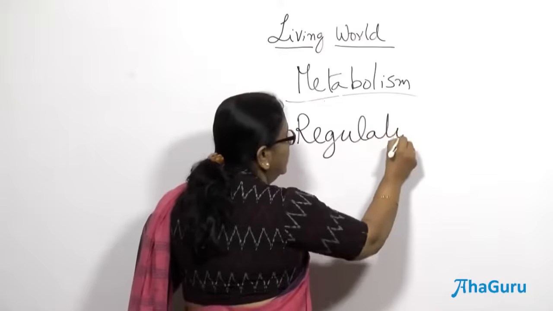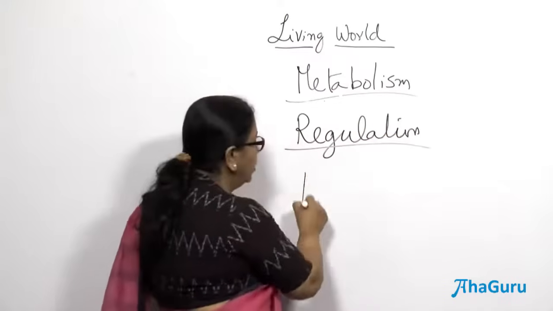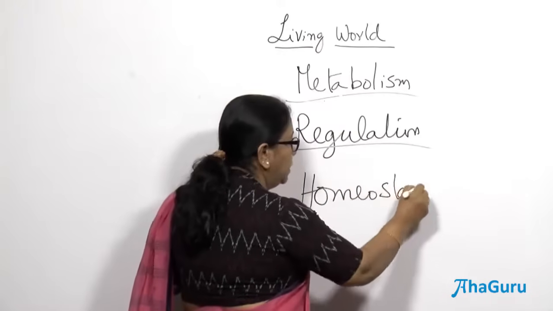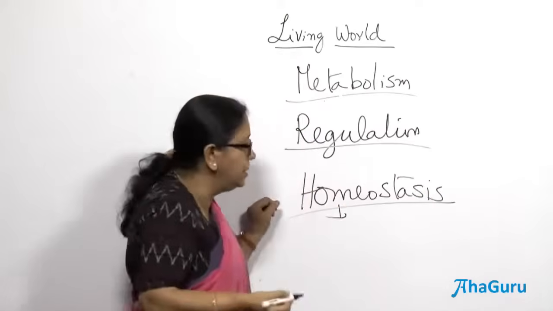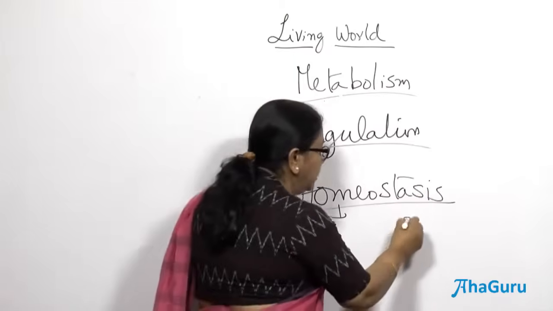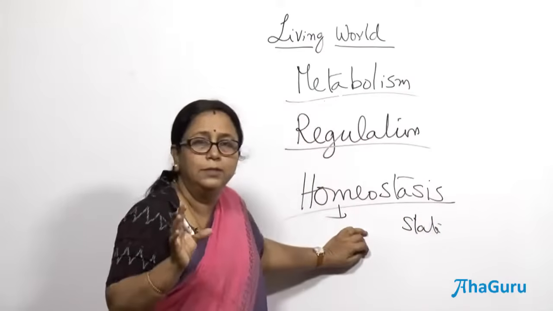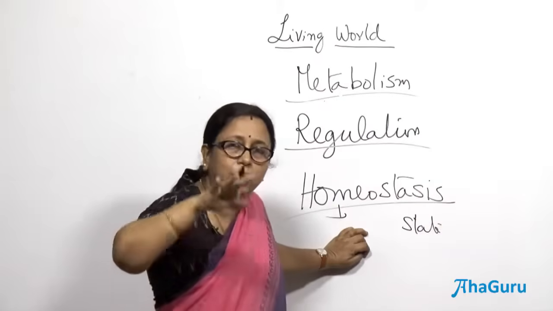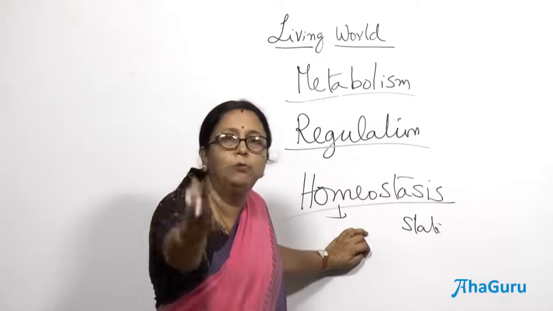So, regulation is very, very important because you all know, I am sure you would have heard about this word called homeostasis. Homeostasis. So, what is this homeostasis? Homeo means constant, stasis means state. So, always if you look at living organisms, many things inside the living organisms are maintained at a constant state irrespective of what is happening outside.